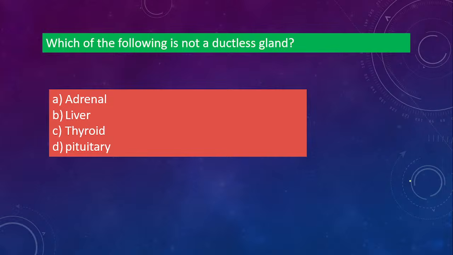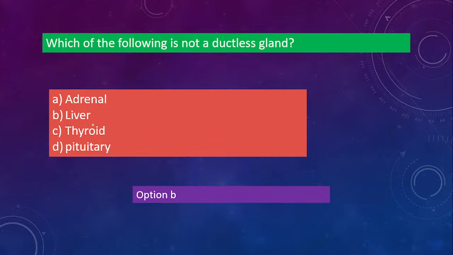Which of the following is not a ductless gland? Just a few minutes back we talked about endocrine and exocrine glands. So which is not a ductless gland? Adrenal, liver, thyroid, pituitary. Which gland is not ductless, meaning it has ducts? Okay, so the answer is option B, liver. Liver contains a duct. The rest are ductless glands, but liver is not a ductless gland.